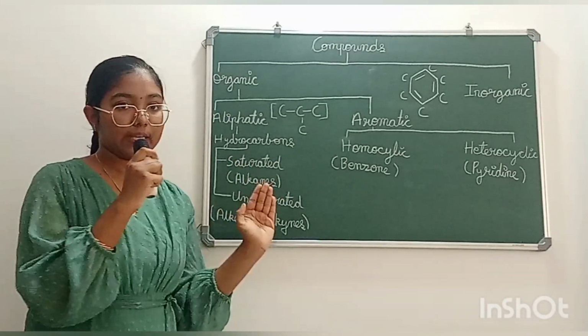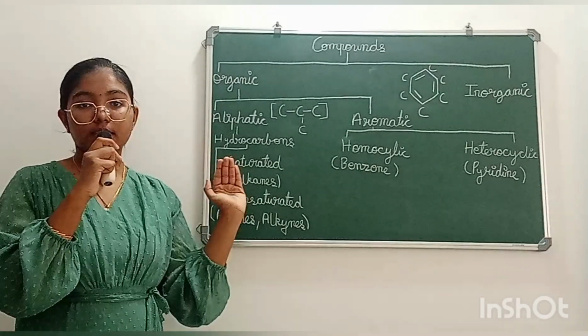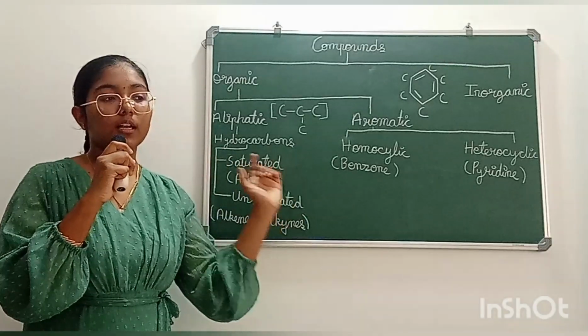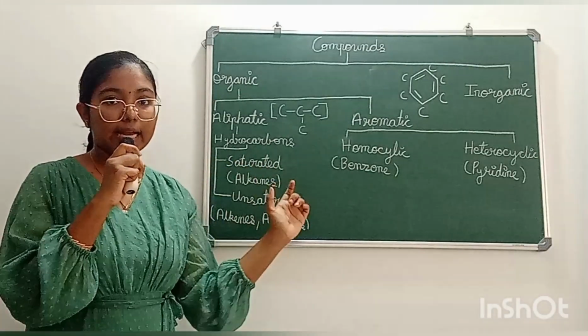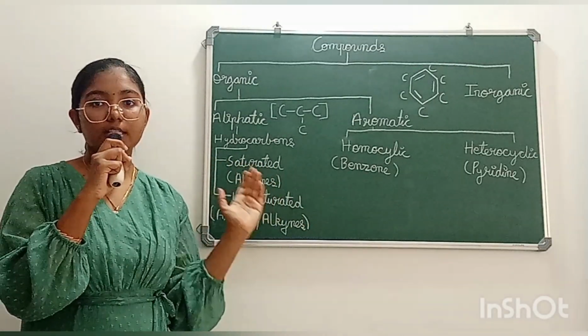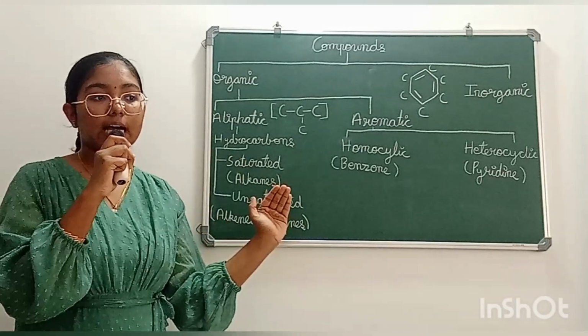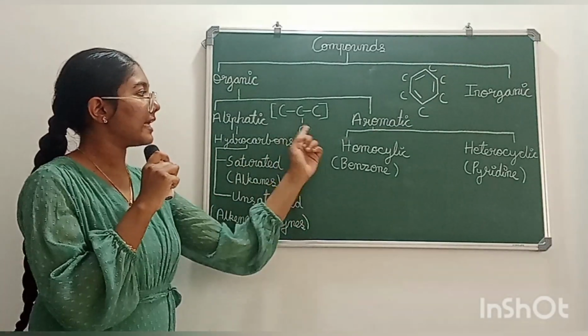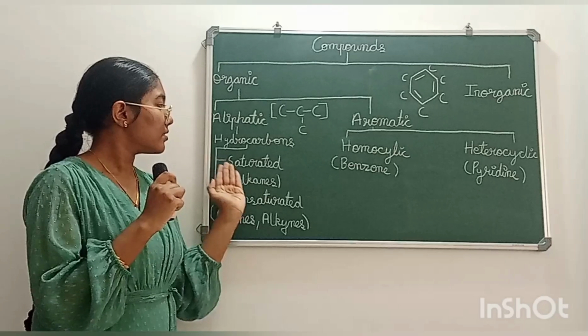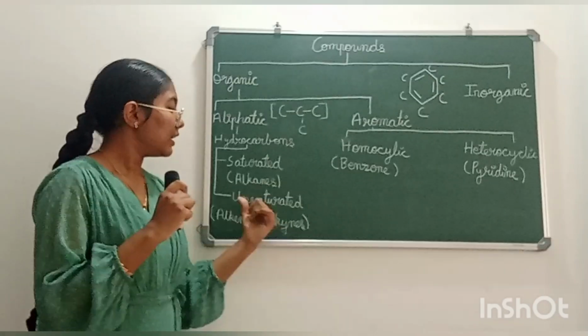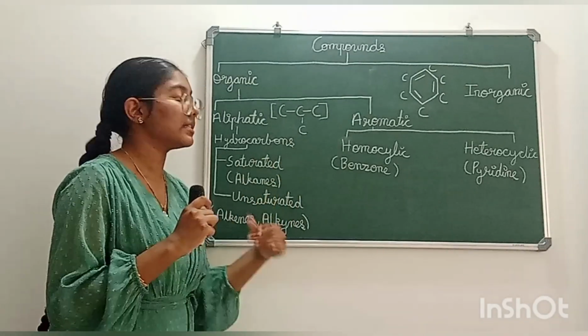Saturated hydrocarbons are hydrocarbons in which the valency of the carbon atoms is fully satisfied by only single bonds. That is known as saturated hydrocarbons. Now what are unsaturated hydrocarbons?